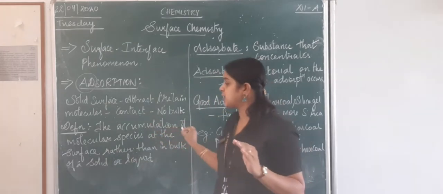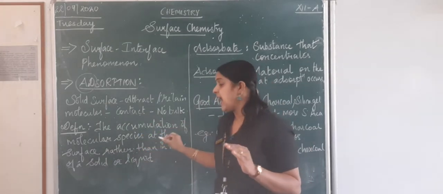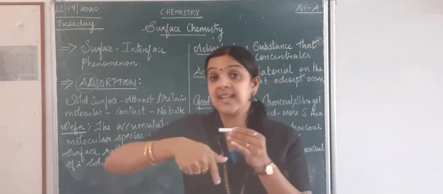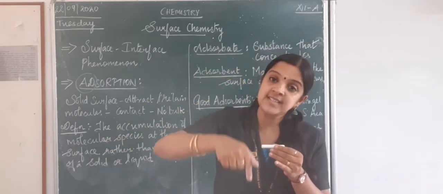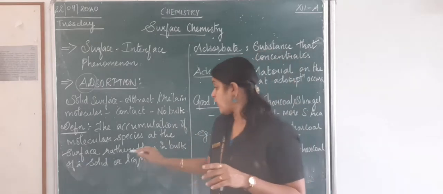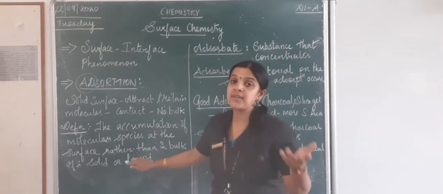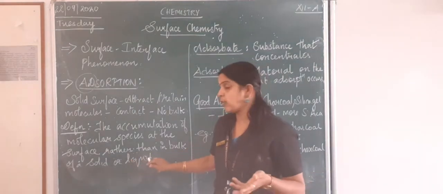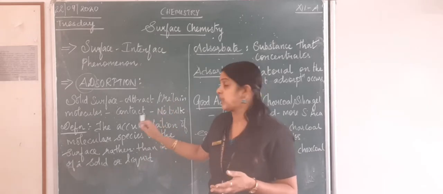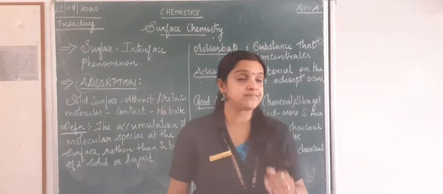So the accumulation of the molecular species at the surface, only on the surface it gets deposited rather than in the bulk. It does not get inside the substance, does not get into the bulk of a solid or liquid. It can happen on the surface of a solid, it can also happen on the surface of a liquid. Such a process we call adsorption.